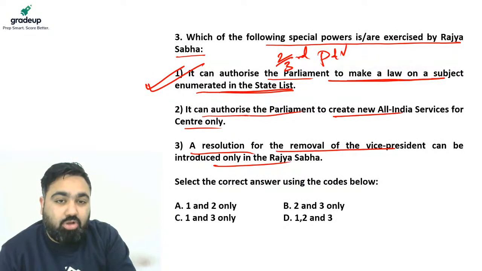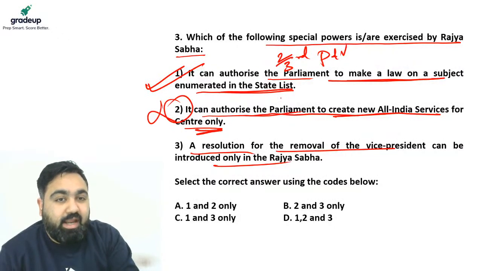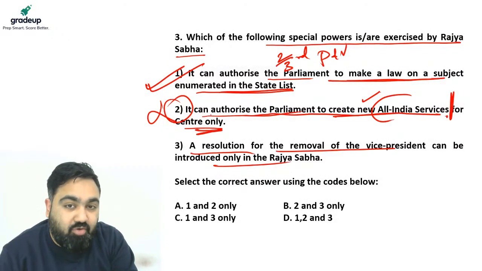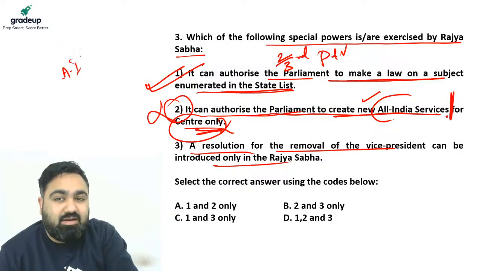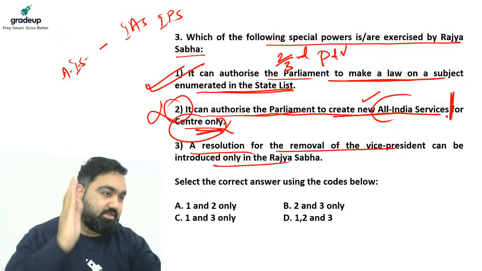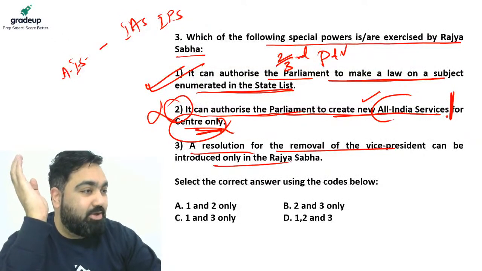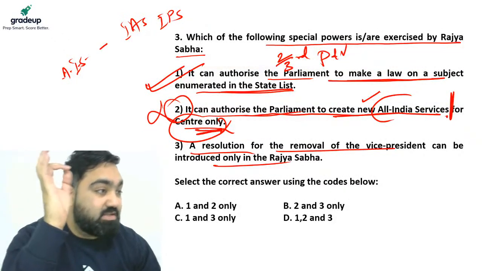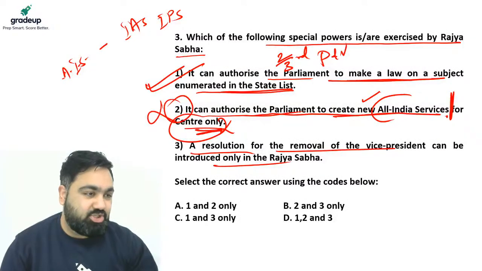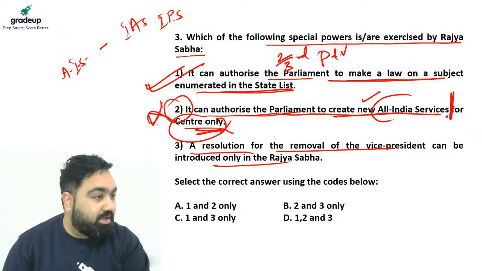Second, it can authorize a parliament to create all India service for center only. No, it can authorize a parliament to create all India service. Till this point, the statement is correct, but not for the center only. See, all India service means IAS, IPS, they are not only for the center government, they work for center as well as the state governments. So yes, they can authorize a parliament to create all India services, but that all India service is not just for the center. It is for center as well as the state governments. So it's not just for the center government.